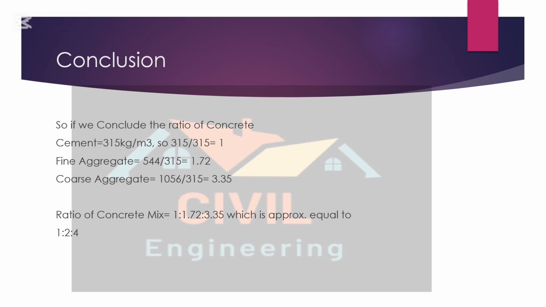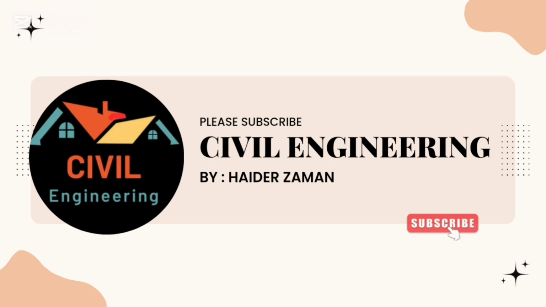So the ratio of our concrete mix design will be 1:1.72:3.35, which is approximately equal to 1:2:4.